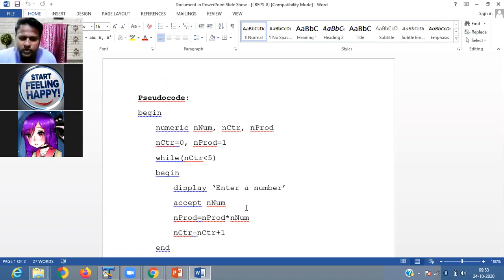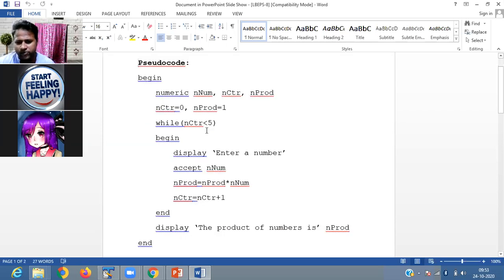We are using numeric nnum, counter and product. Counter equals 0, then product equals 1. While counter is less than 5: counter is 0, and 0 is less than 5, so the condition is true.